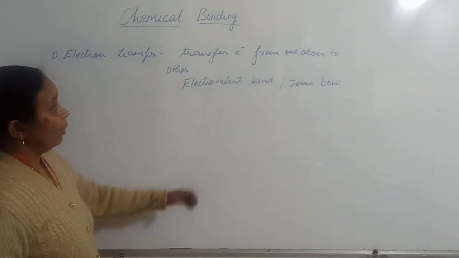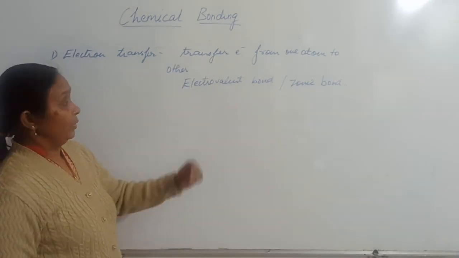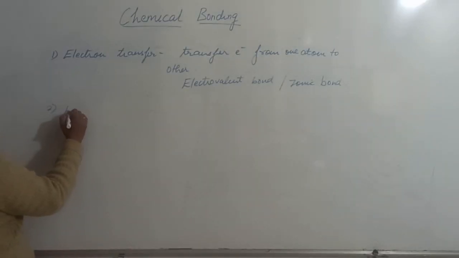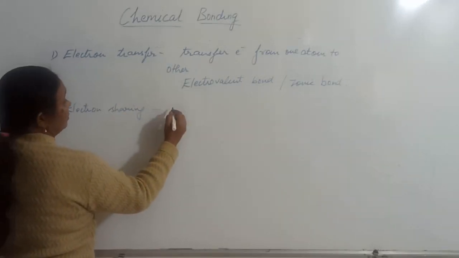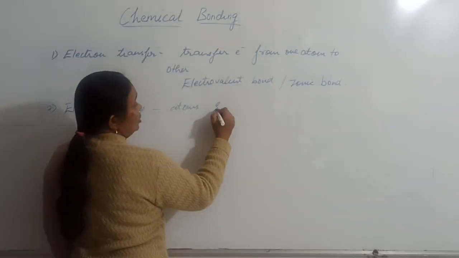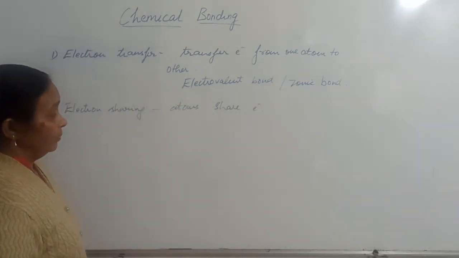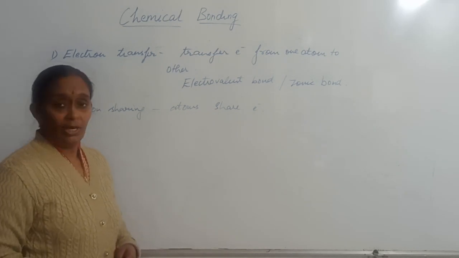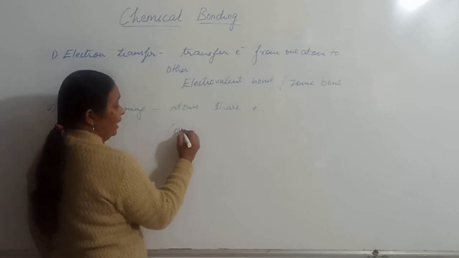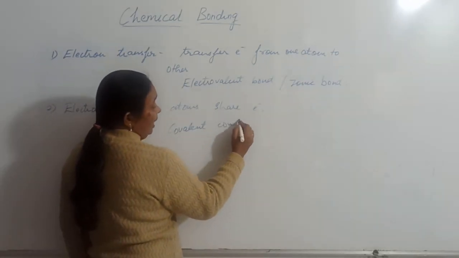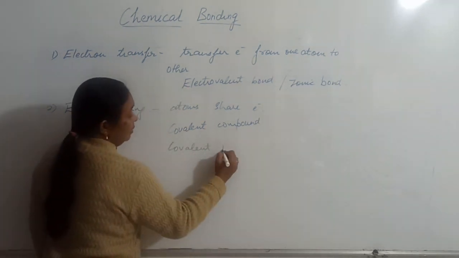And the compounds which are formed, which have this type of bonding, are known as electrovalent compounds or ionic compounds. Now, another type of bonding is due to electron sharing, in which atoms share electrons. The compounds or molecules which are formed due to sharing of electrons between atoms are known as covalent compounds, and the bond which is formed is known as a covalent bond.